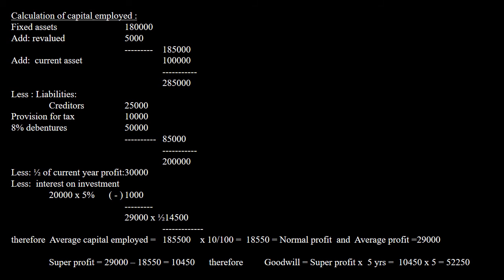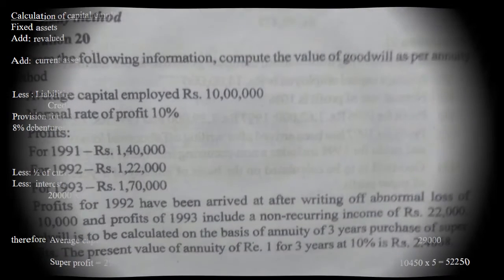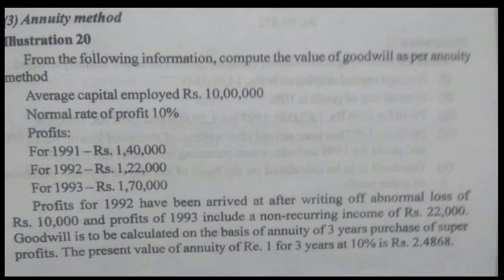Therefore, goodwill is equal to super profit into 5 years purchase. So 10,450 into 5 will give me 52,250. So that is the answer for your goodwill with the balance sheet sum. Okay, next. We'll go to the annuity method now.